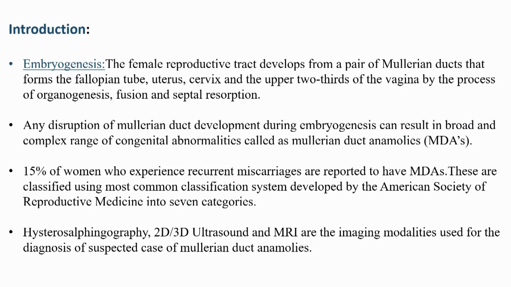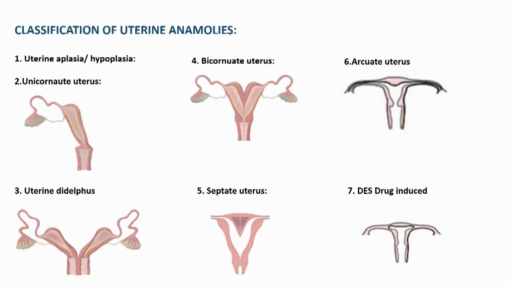15% of women who experience recurrent miscarriages are reported to have Mullerian duct anomalies. These are classified using the most common classification system, developed by the American Society of Reproductive Medicine, into 7 categories. Hysterosalpingography, 2D or 3D ultrasound, and MRI are the imaging modalities used for diagnosis of a suspected case of Mullerian duct anomalies. The classification of uterine anomalies is divided into 7 classes, which are uterine aplasia or hypoplasia, unicornuate uterus, uterine didelphys, bicornuate uterus, septate uterus, arcuate uterus, and DES drug-induced.